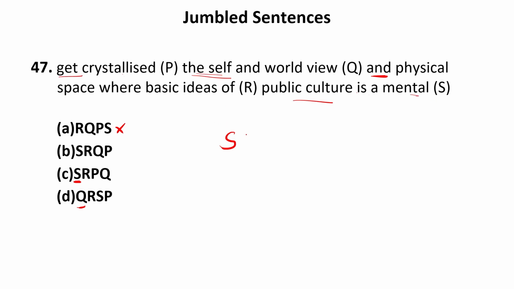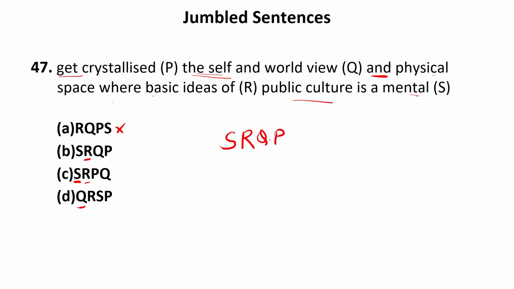So Q and P cannot come after S. If we see the options, R is coming after S. So public culture is mental and physical space. Now this one is correct. Now S is followed by R: and physical space where basic ideas of the self and world view get crystallized. So Q and then P. So SRQP.